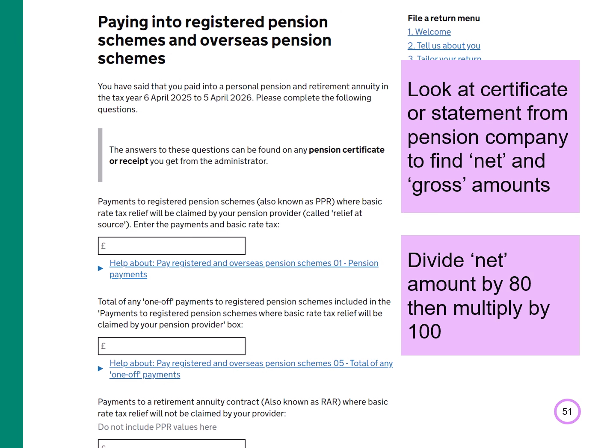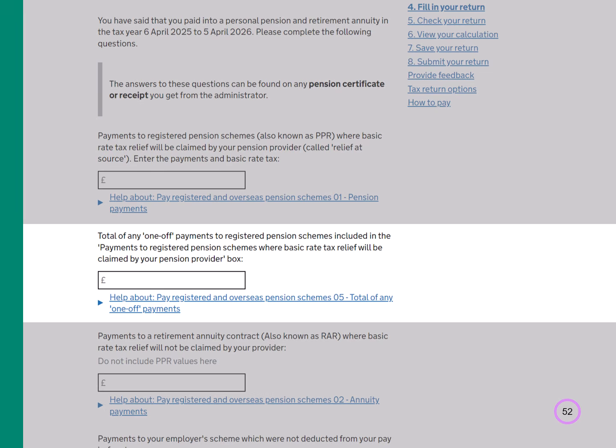So, you have made a net payment, but you need to tell us the gross payment. You may get a pension certificate or statement from the pension company showing the net and gross amount, but if you don't, you can work it out. Divide the net amount you paid to the pension company by 80 and then multiply by 100. If the amount entered in the first box included any one-off payment, tell us the amount here. This helps us get your PAYE tax code correct if you have one.